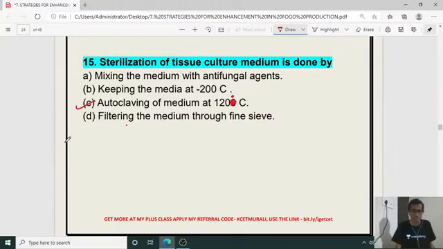120 degree Celsius. So as a result of that, we can kill the microorganisms which are going to have the contamination. So to avoid the contamination, we are doing sterilization of tissue culture media, the utensils used in the tissue culture, and other surface areas. So that is very much essential. Okay. So 15th question, C is the right answer. Yes, for 15th, C. Shreyas. Okay. Good evening.